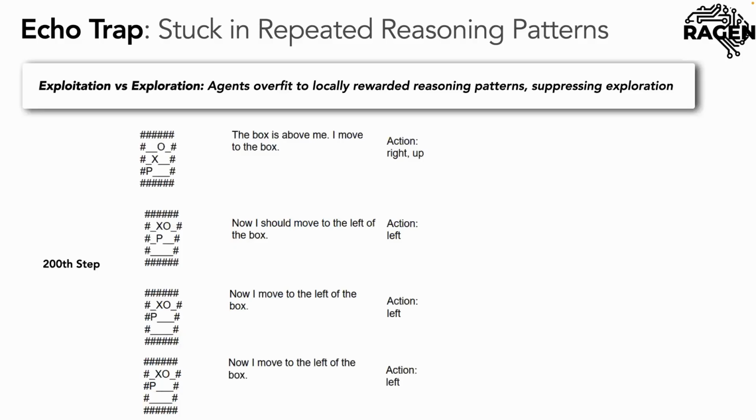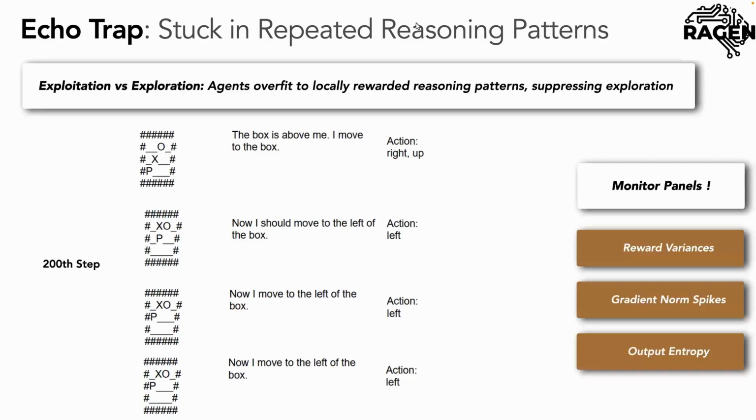So these are the inputs to the model, and these are the outputs, where the model generates the thinking tokens and the action. And we can see the thinking tokens actually fall into a similar reasoning pattern. So that basically means there's an echo trap, like the model is echoing a very similar reasoning chain. So they kind of get stuck in repeated reasoning patterns.